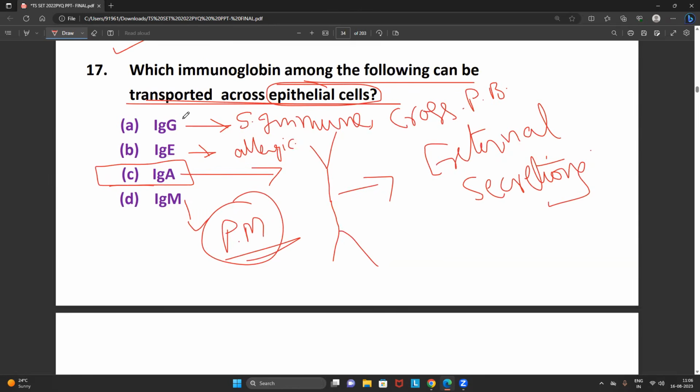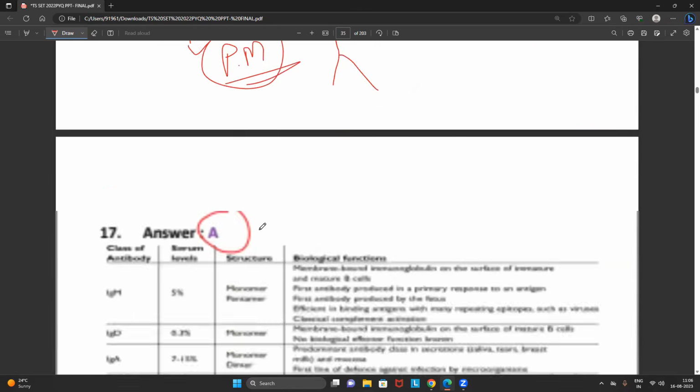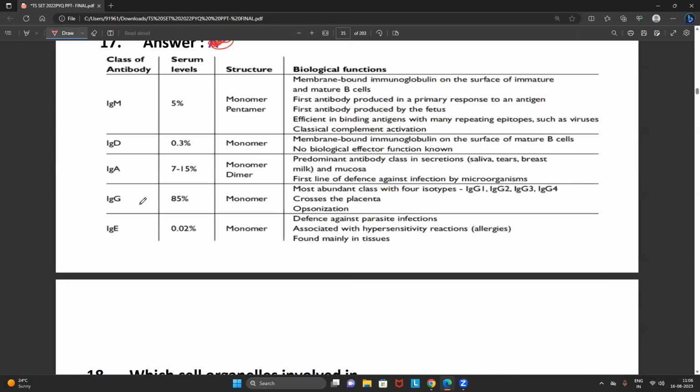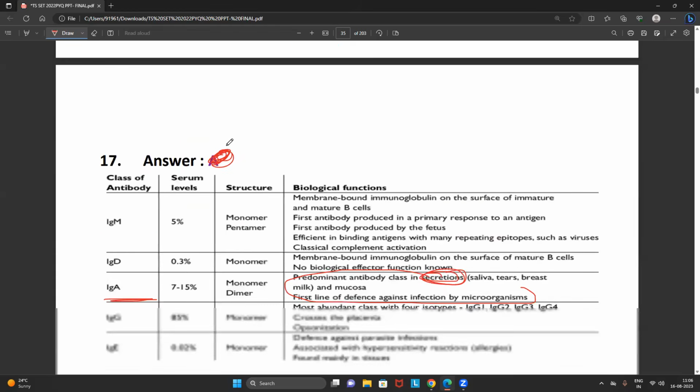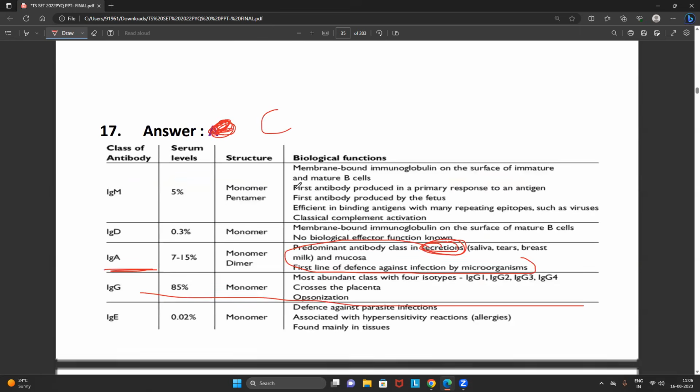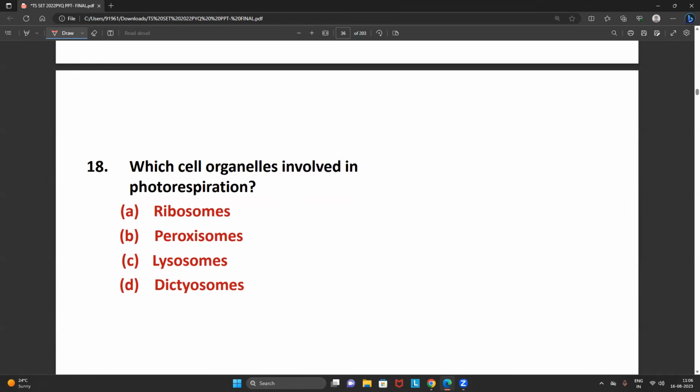Because friends, please don't get confused. IgG is the antibody which crosses the placental barrier, whereas IgA is the antibody which is predominant in the external secretions. Please don't get confused with that. Hence, the correct answer is undoubtedly IgA. I think I kept it as a wrong answer. Answer is C. Very direct question.